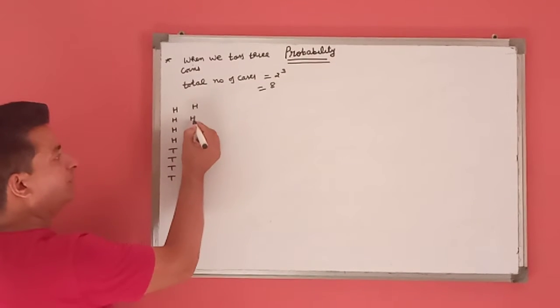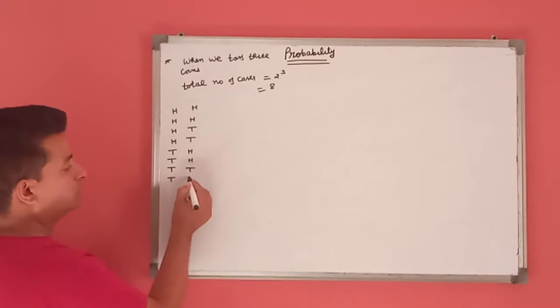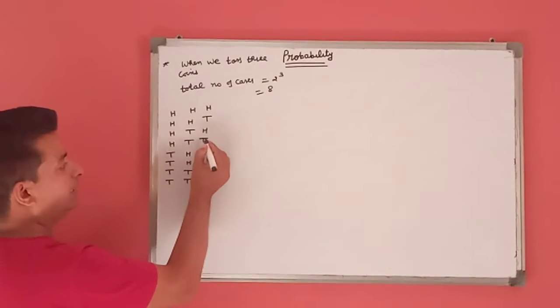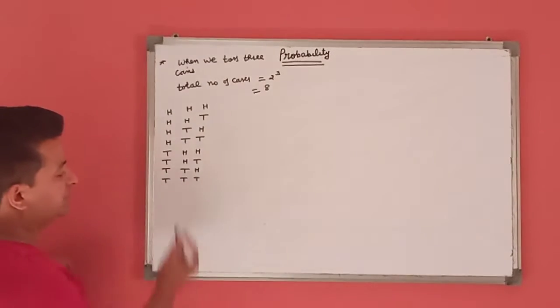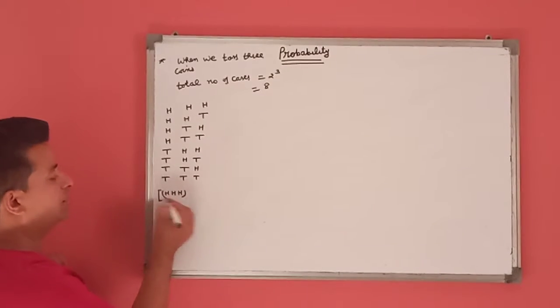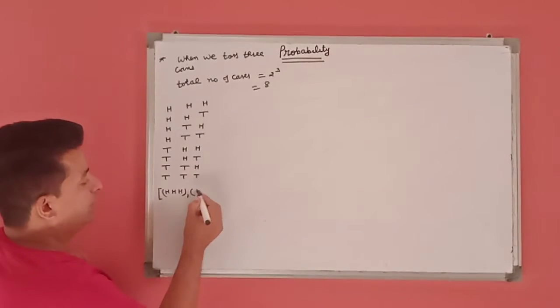In the second column we write 2 heads, 2 tails, 2 heads, 2 tails. In the third, head, tail, head, tail, head, tail, head, tail. This means in the first case we get HHH, all 3 heads in 3 coins.